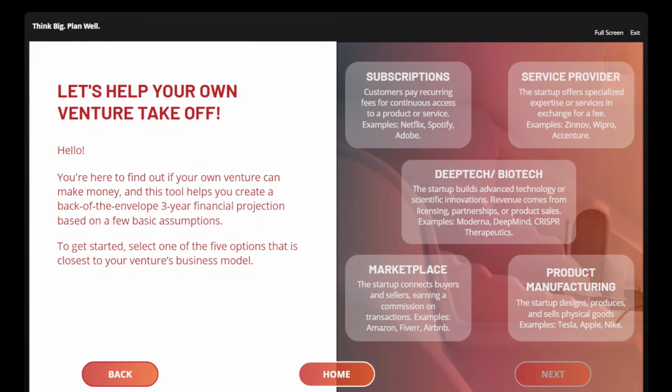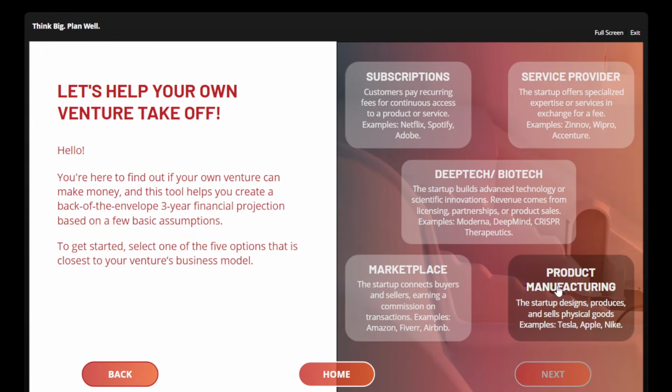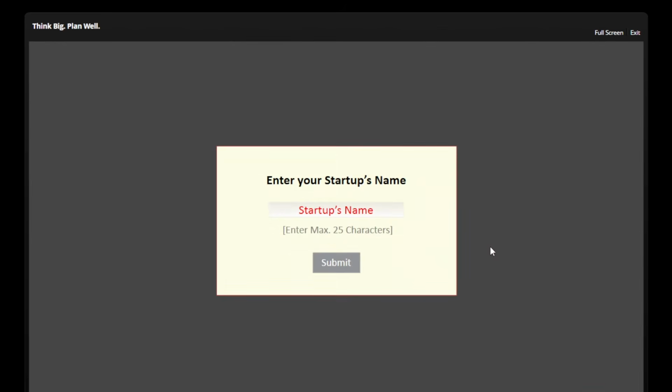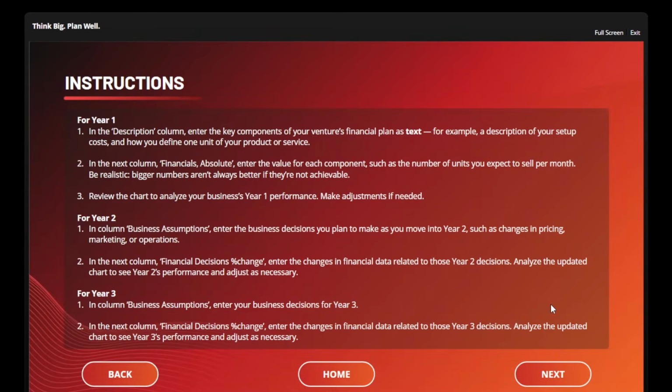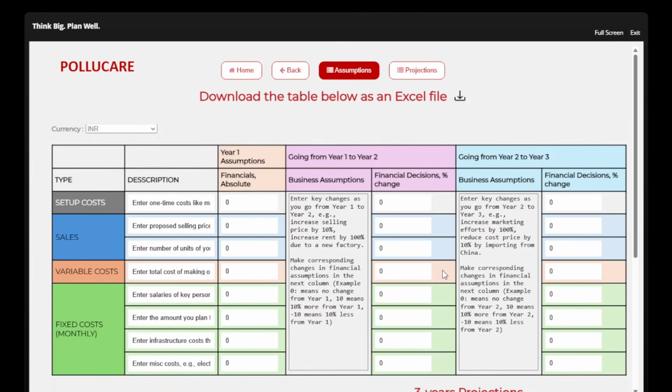Now choose the business model that closely depicts your way of providing the solution. Here I am taking, for example, product manufacturing. So click on it. Type your startup name here. Click on submit. There are some basic instructions. You can go ahead and read it. Click next, and then this simulation tool will open up.